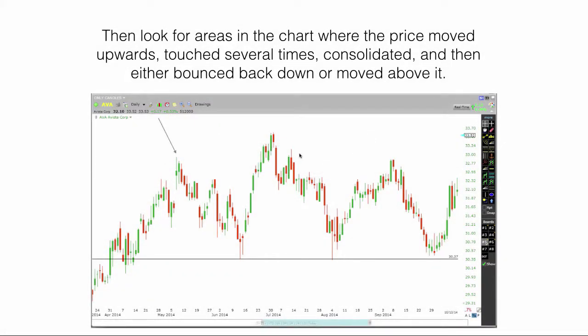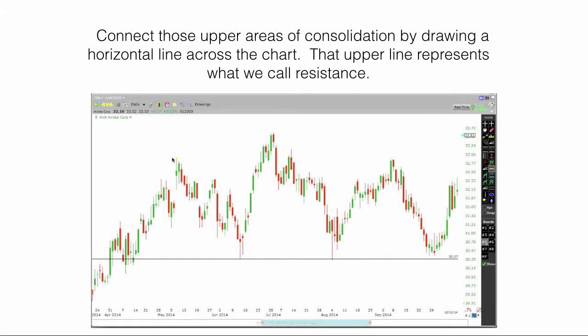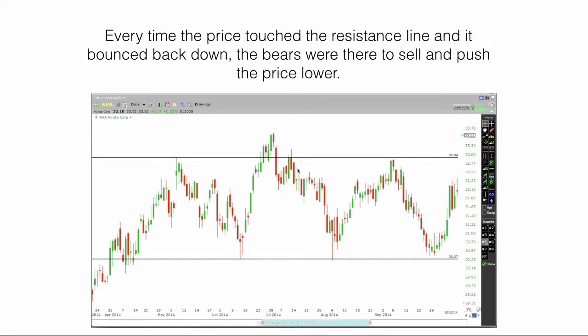Then look at areas in the chart where the price moved upwards, touched several times, consolidated, and then bounced back down or moved above it. Connect those upper areas of consolidation by drawing a horizontal line across the chart. That upper line represents what we call resistance. Every time the price touched the resistance line and it bounced back down, the bears were there to sell and push the price lower.